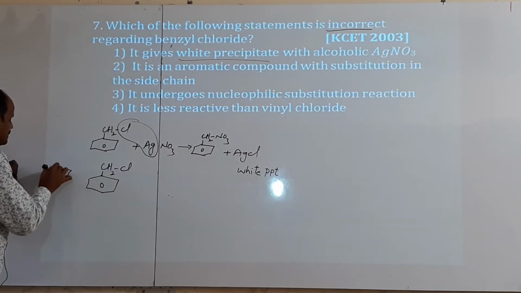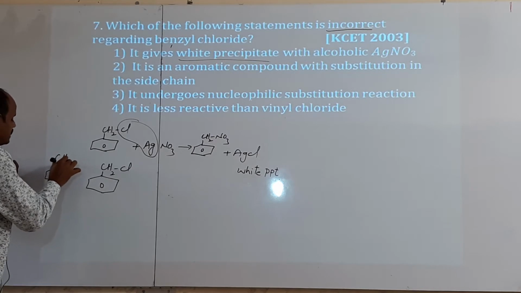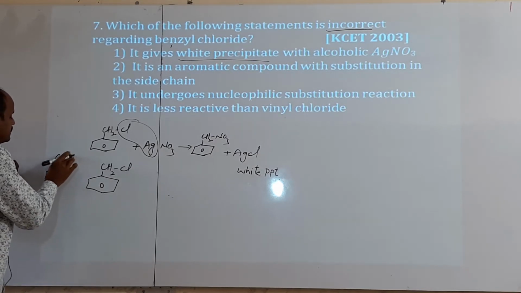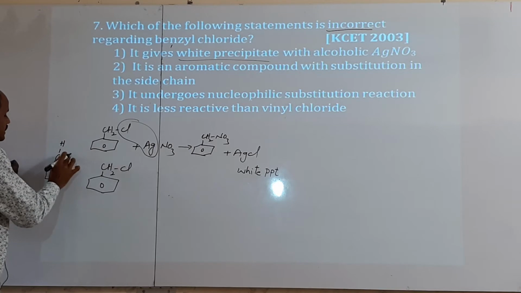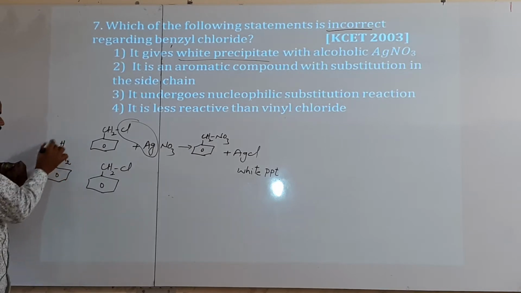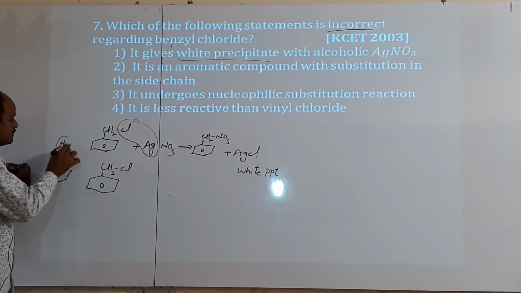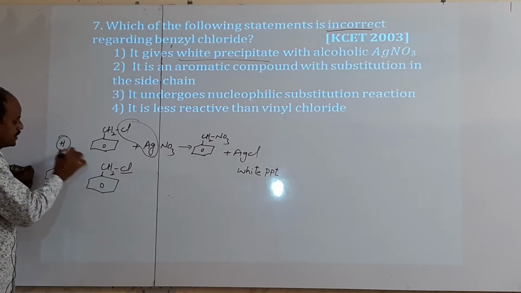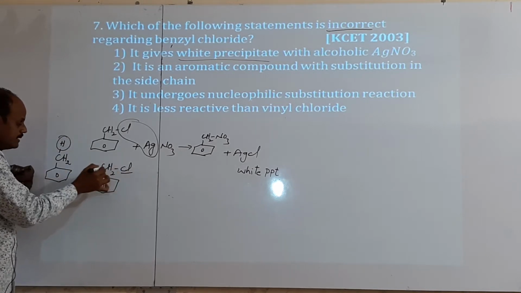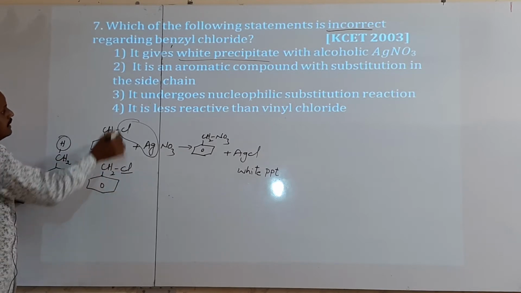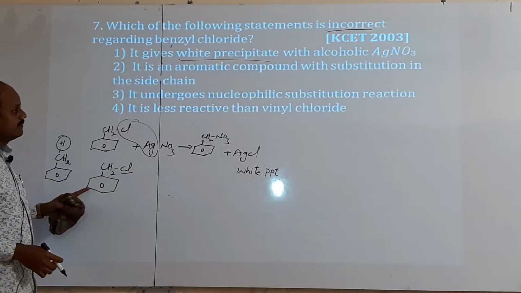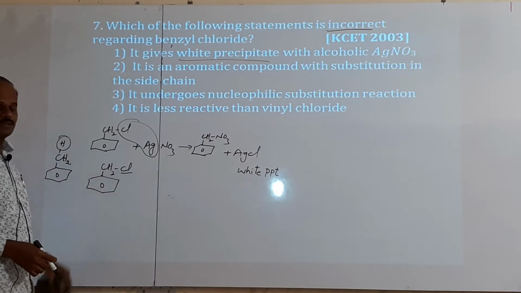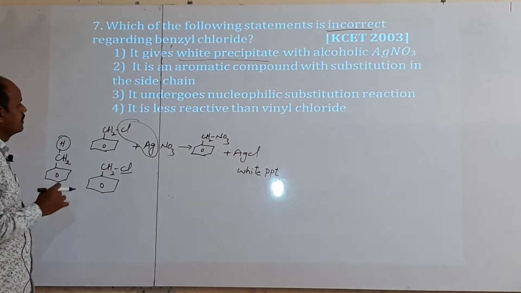The methyl group, CH3, is the side chain. Instead of this hydrogen, Cl is there. That means hydrogen is substituted by Cl in the side chain only. Thus it is an aromatic compound with substitution in the side chain. Correct only, so that is not the answer.